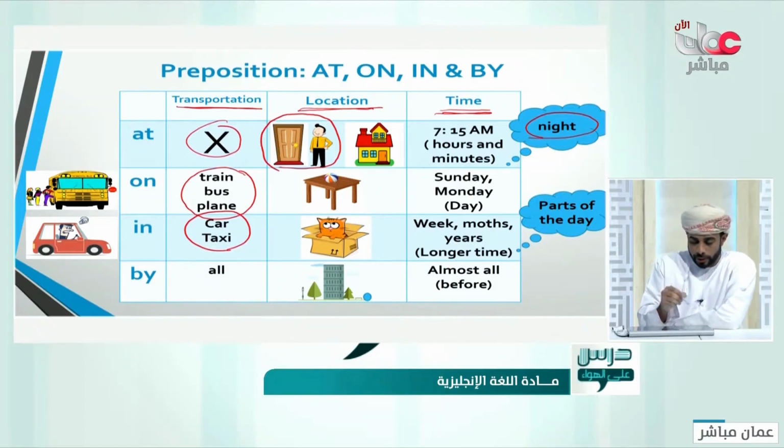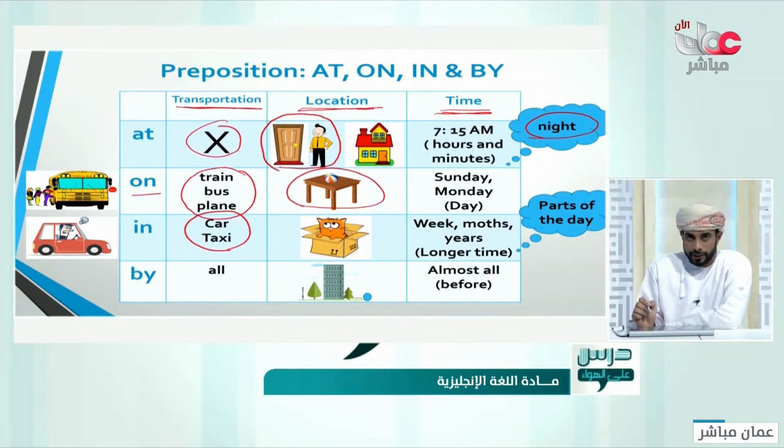Let's go back to on the table also, location, on something, on the table. It's clear that it's on something. What about time? We use it with days, on Sunday, on Monday, on Friday. Use it with days. And sometimes they will give you a date, like the 1st of June, 1999.